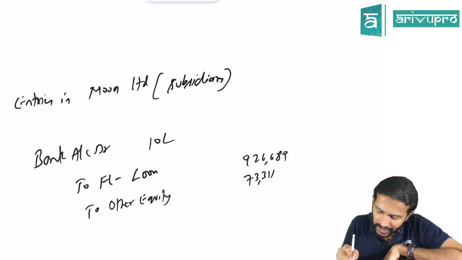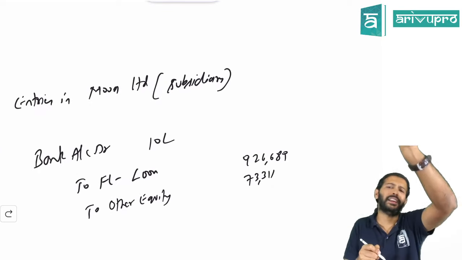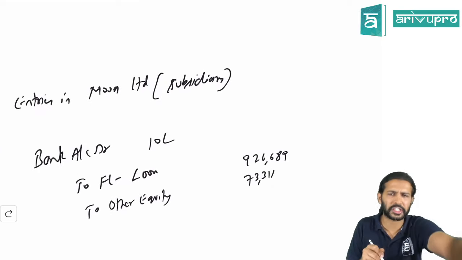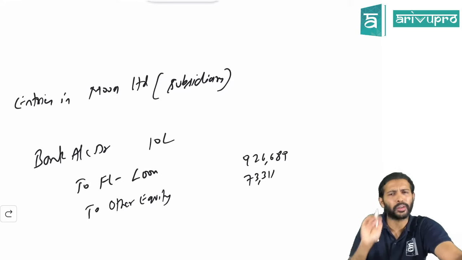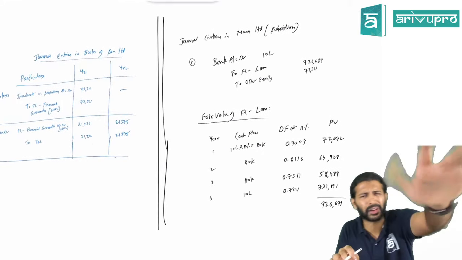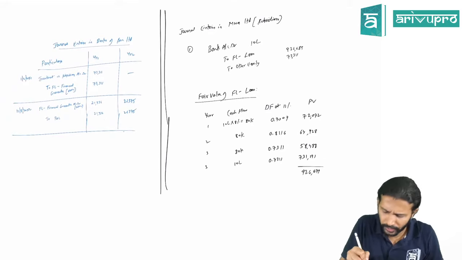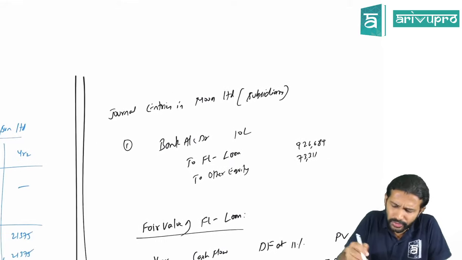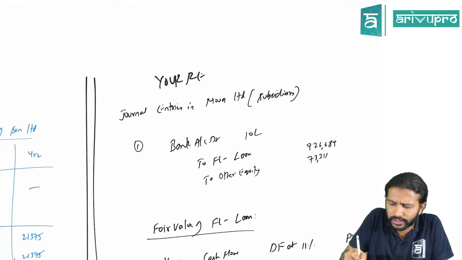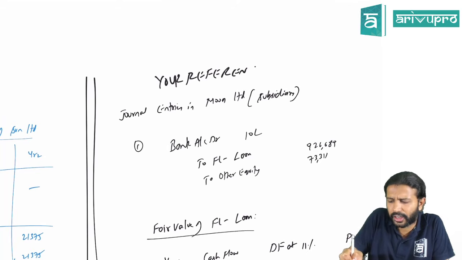So basically this guarantee amount, for the parent, will be investment in subsidiary. For the subsidiary, it will be transferred to other equity. Same thing we have done in the group share based plan also. That's all the accounting. Again, this is just for your reference. They have not asked this. In fact, I don't think they will ask the subsidiary's side also.